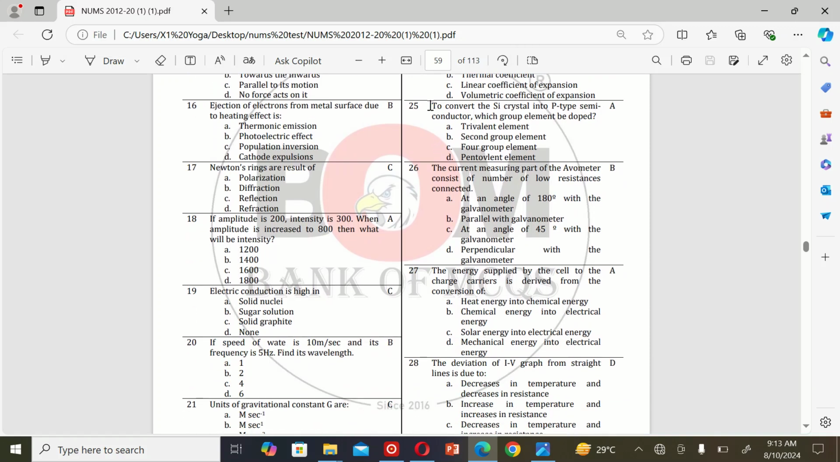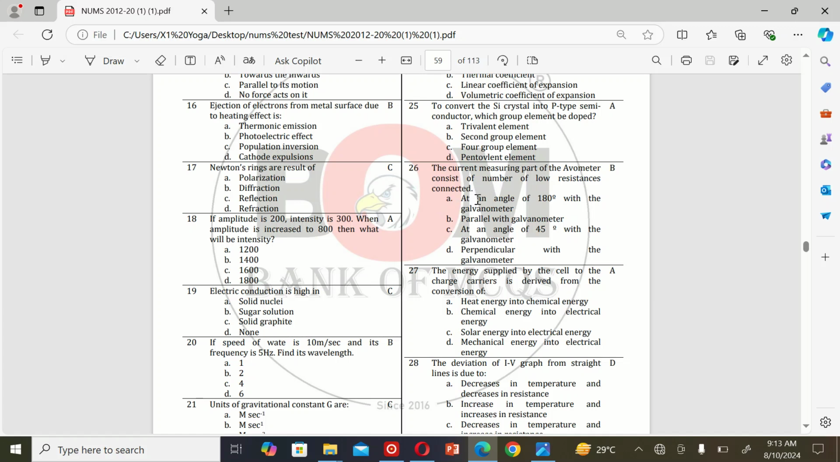The next MCQ is: to convert a Si crystal into a P-type semiconductor, which group element should be doped? A, trivalent element, B, second group element, C, group 4 element, and D, pentavalent element. So the correct option is A, trivalent element.